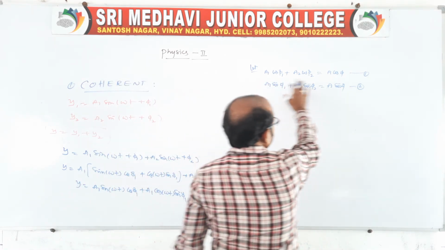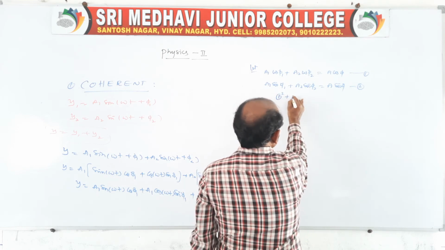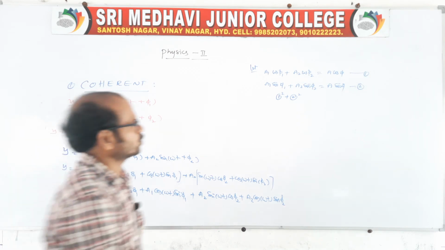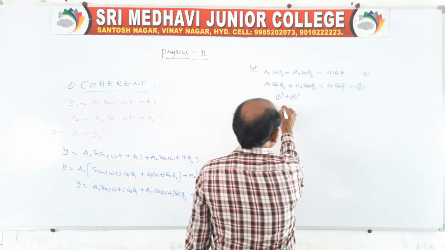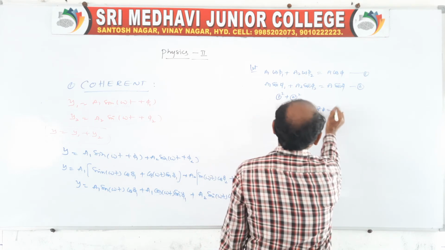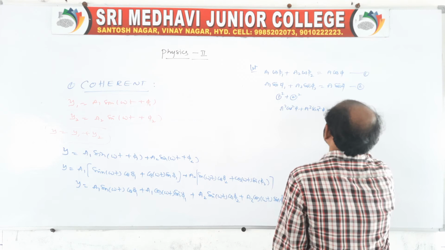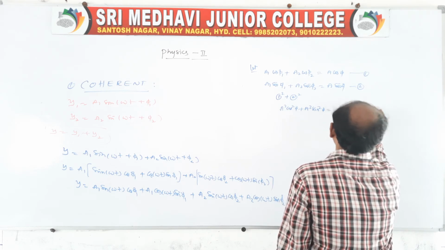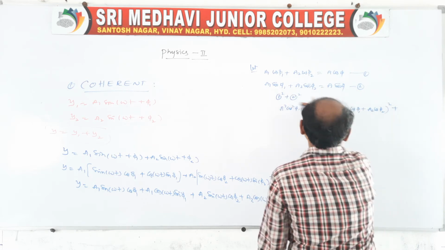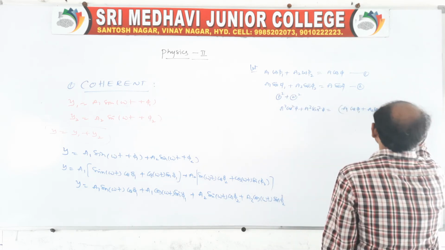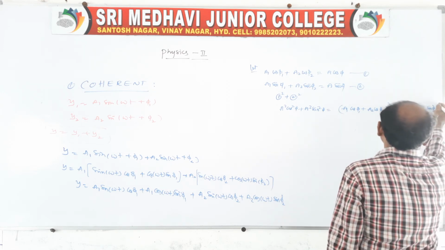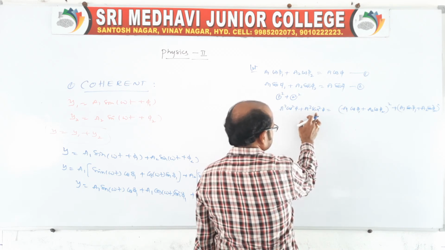Now let us think of one thing: square equations 1 and 2 and add. So two expressions to square and add, what will happen? Here it is A square cos square phi plus A square sin square phi, which equals (a1 cos phi 1 plus a2 cos phi 2) whole square plus (a1 sin phi 1 plus a2 sin phi 2) whole square. Of course, sin square phi plus cos square phi is equal to 1.